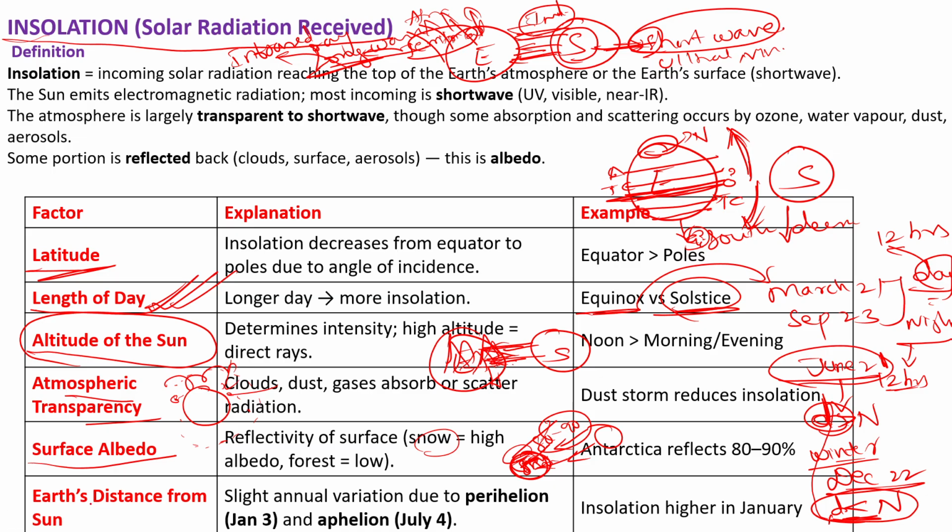And another important factor is the earth's distance from the sun. As we know, the earth has a perihelion period and an aphelion period. Perihelion means, here it is the earth and here it is the sun, the earth is closest to the sun, which usually occurs on January 3rd. So the January month will receive the highest insolation. And in the aphelion period, the earth is far away from the sun, which usually occurs in the July month. So July receives lower insolation as compared to January.